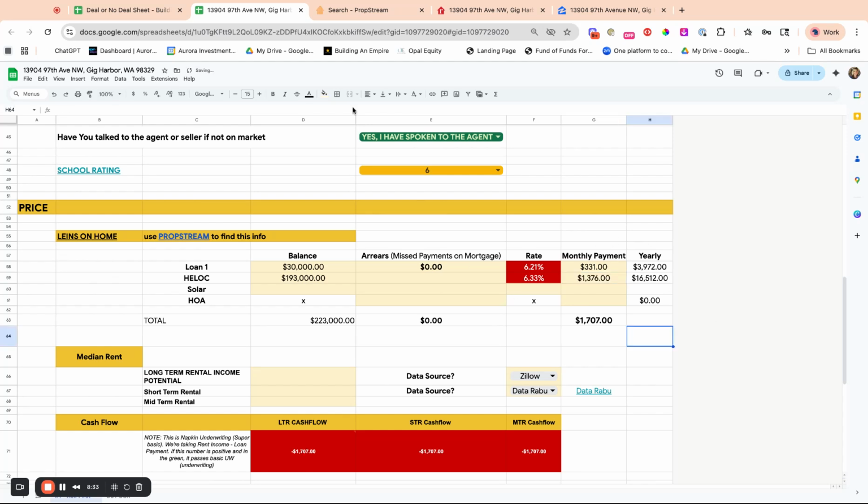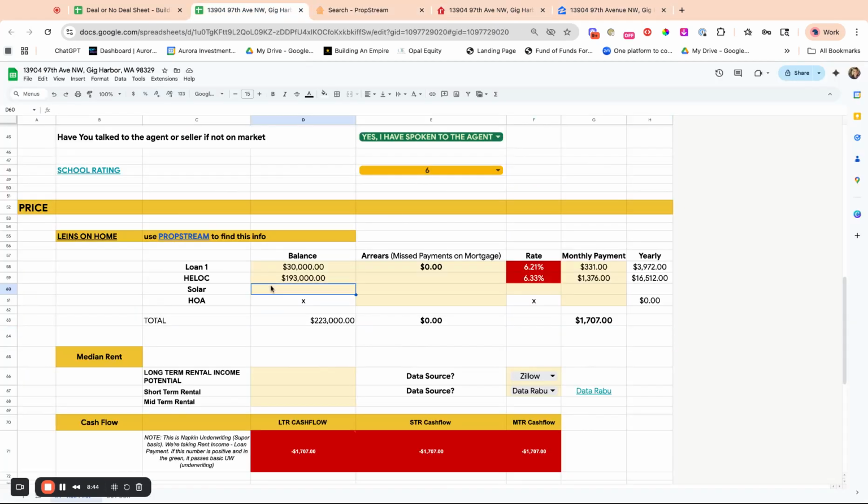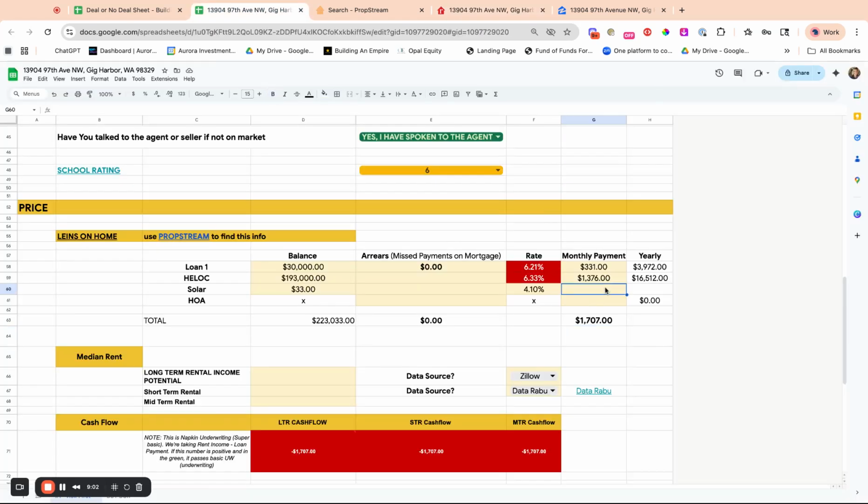All right. And then we got a third. We'll just put it under solar. I can make another one. This is a bail bonds lien, $33,000 at 4.1%, and they are paying $159 a month. So all this is part of underwriting.